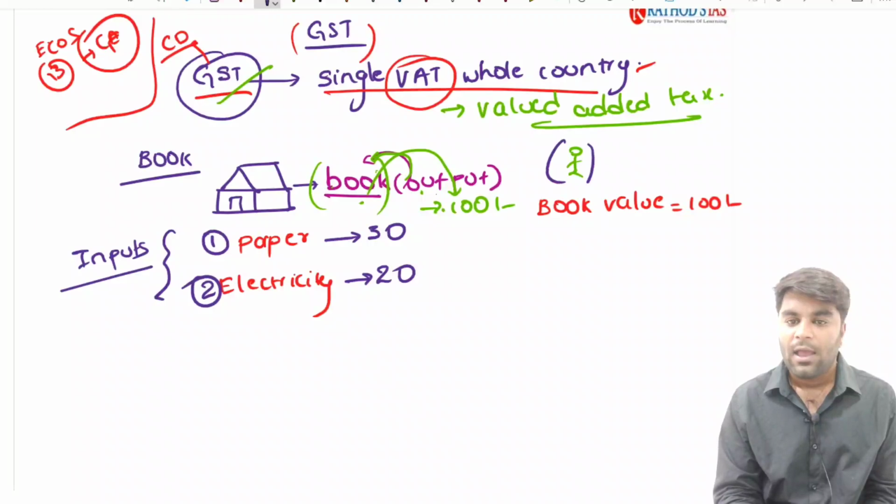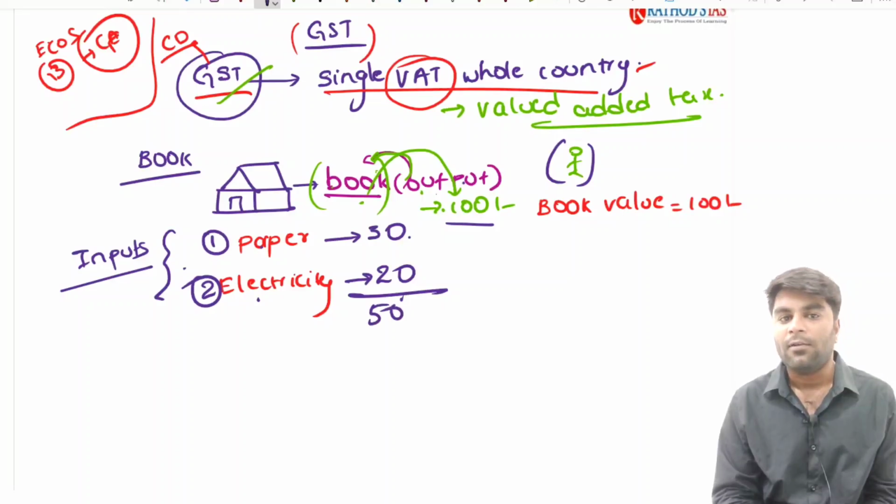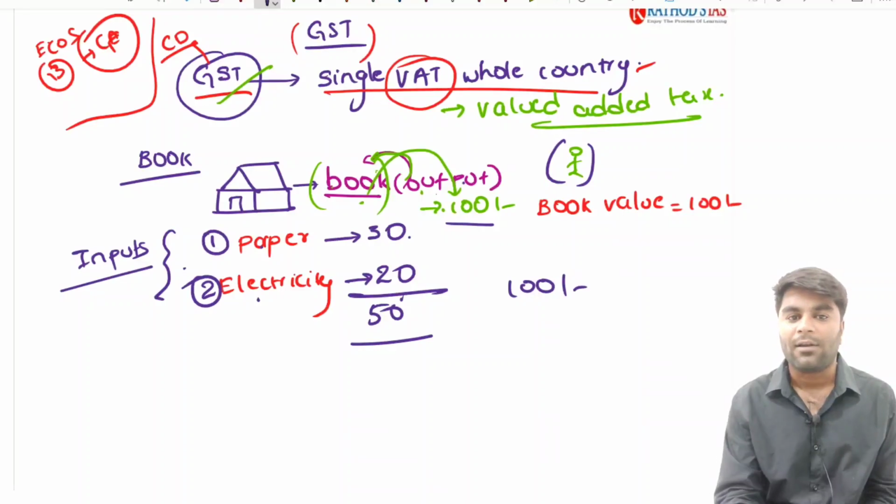The manufacturer has taken the inputs paper and electricity, worth 30 rupees and 20 rupees respectively, and made it into an output which is valued at 100 rupees. So what's the value of input here? The value of input is 50 rupees. What's the value of output? The value of the output is equal to 100.